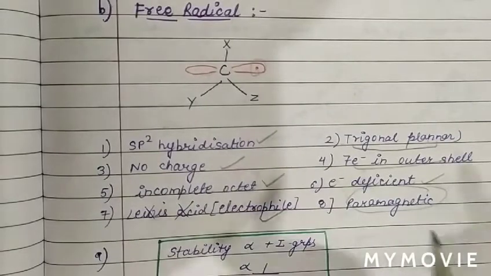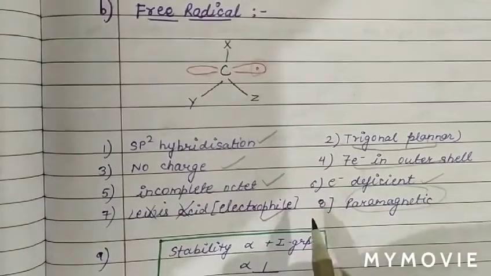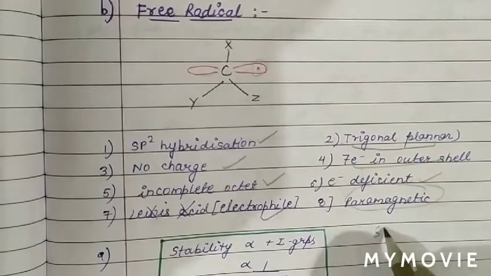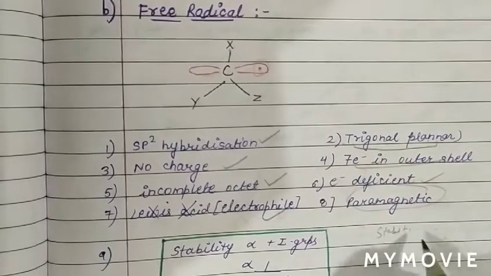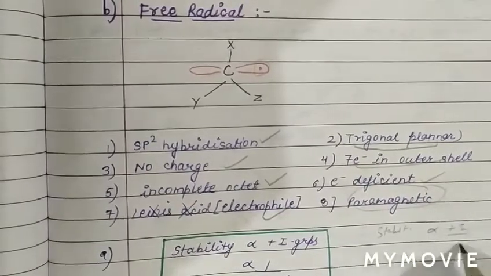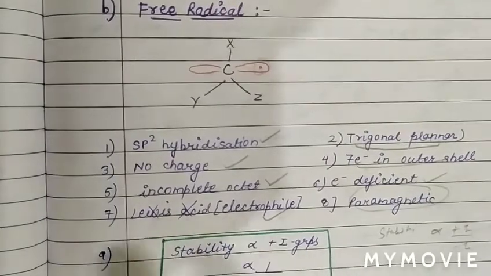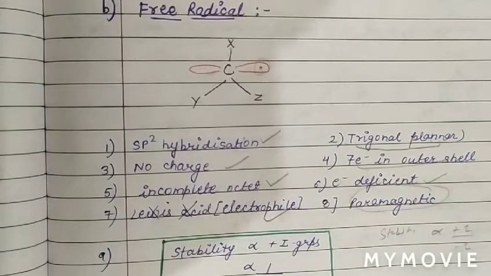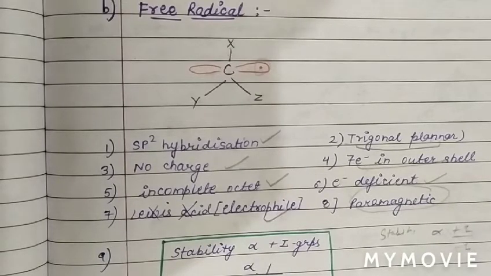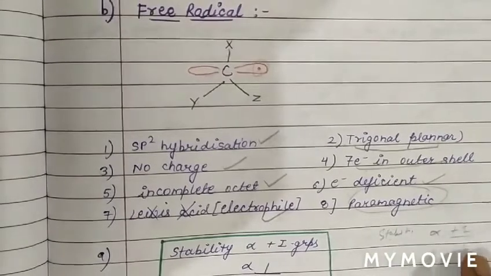And we know the stability of carbocation is directly proportional to plus I and inversely proportional to minus I. Similar is the case for the stability of free radical. So the stability of free radical will be compared in the same way we have discussed for the carbocation.